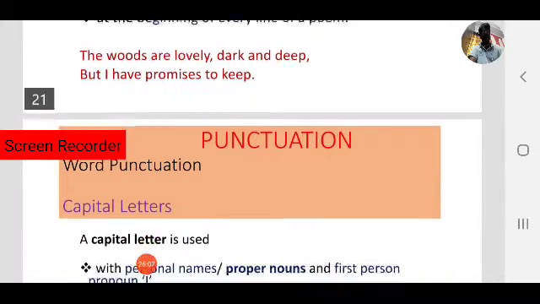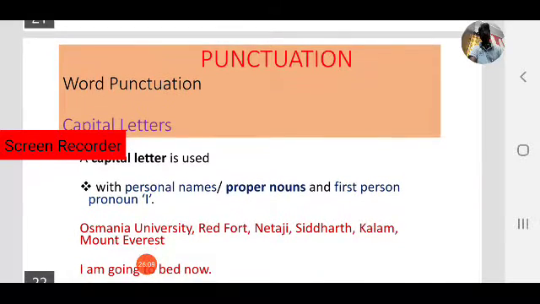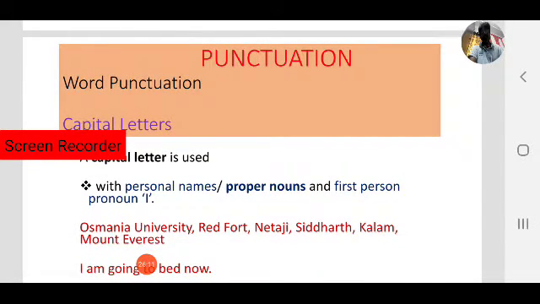Next, let us move to the third rule. A capital letter is used with personal names, proper nouns, and the first person pronoun I. Two cases: personal names, also called proper nouns, are one case, and the first person pronoun I is the second case.